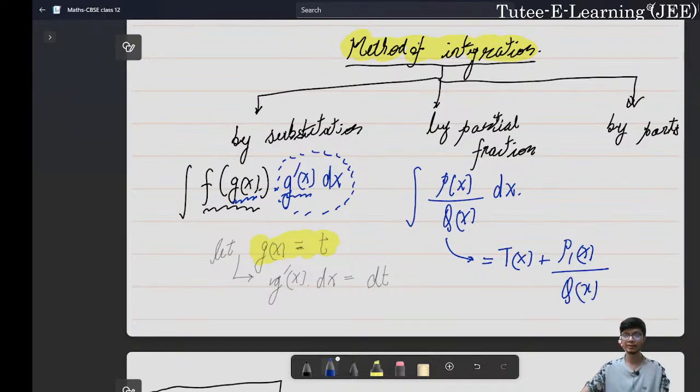This is how we can simplify this part. Let us consider that p of x and q of x are polynomials in x, where q of x is not equal to 0, which is very important. If the degree of p of x is less than the degree of q of x, then the rational function is called a proper rational function, otherwise it is an improper function. That's the basic understanding we need to have in mind.